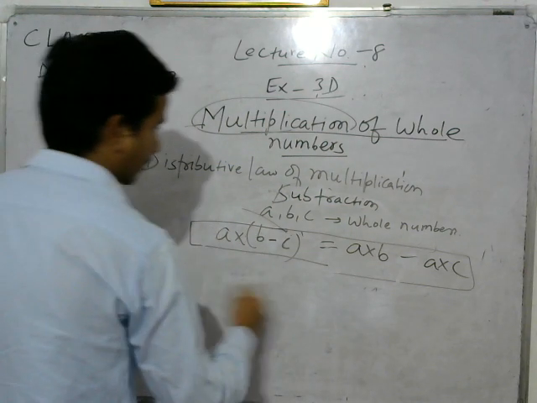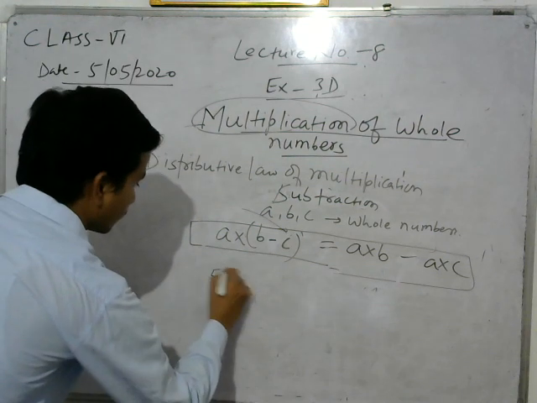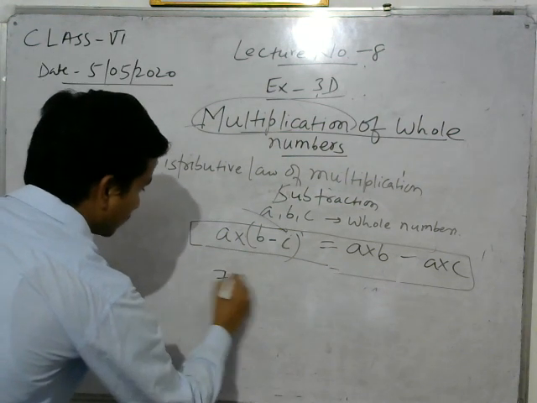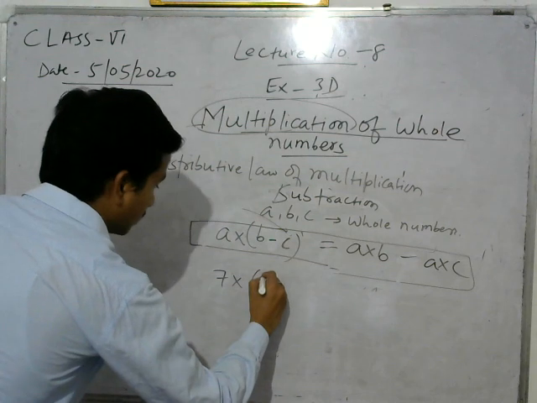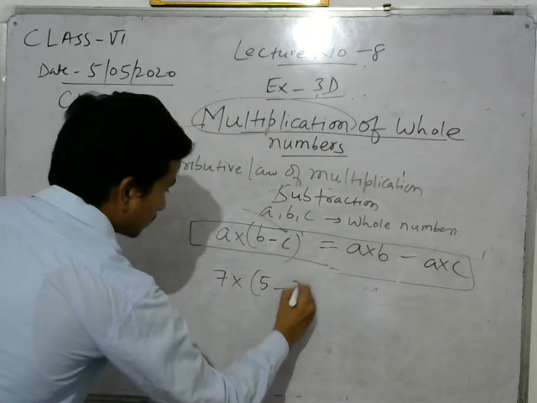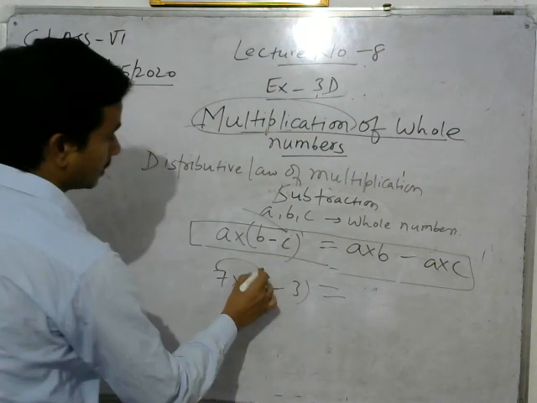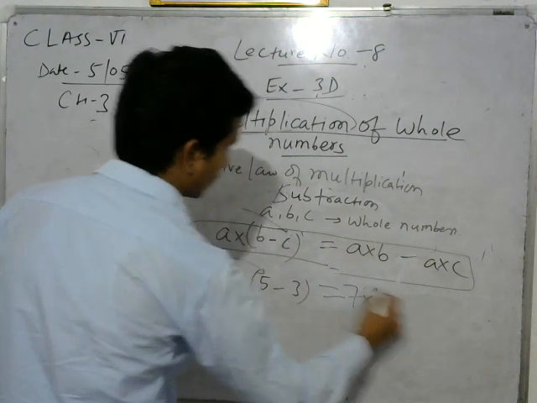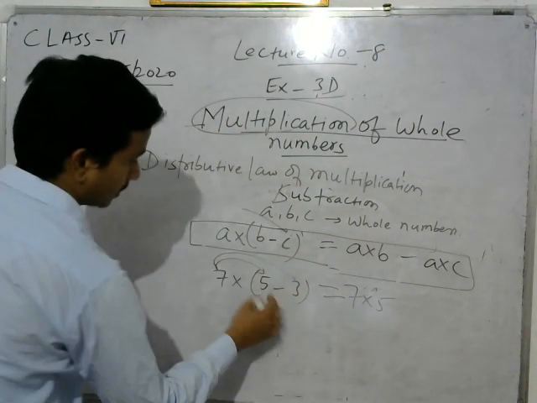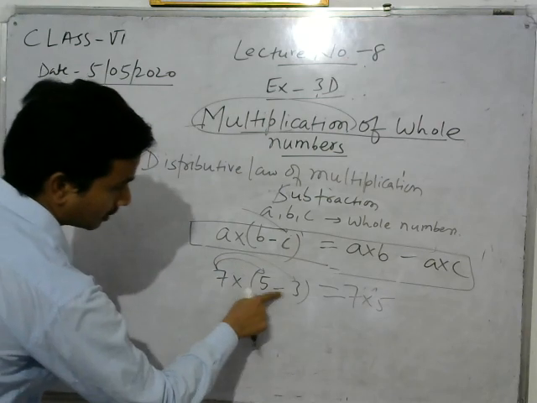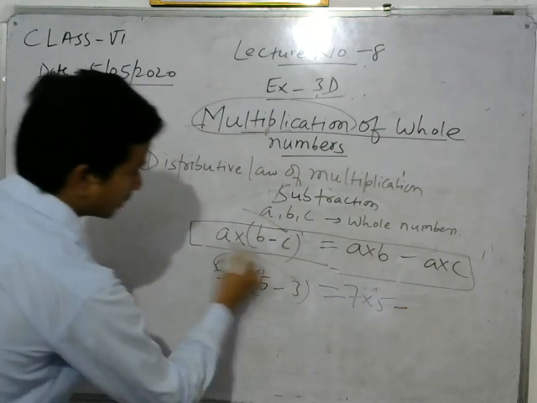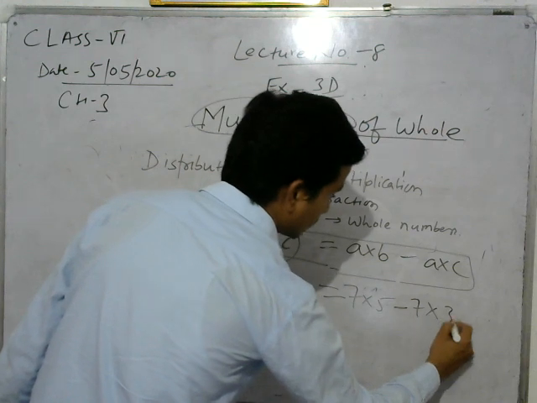So we can take the example 7 into (5 minus 3). 7 into (5 minus 3) will be equal to, first 7 multiplied with 5, and in the middle there is minus, then 7 multiplied with 3.